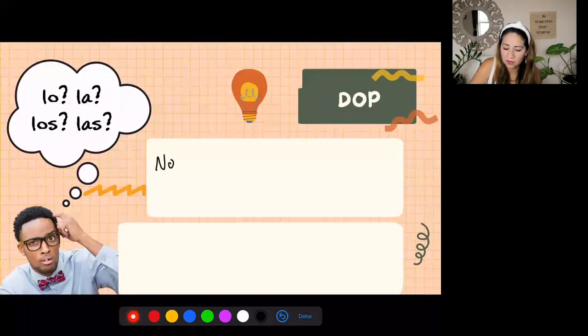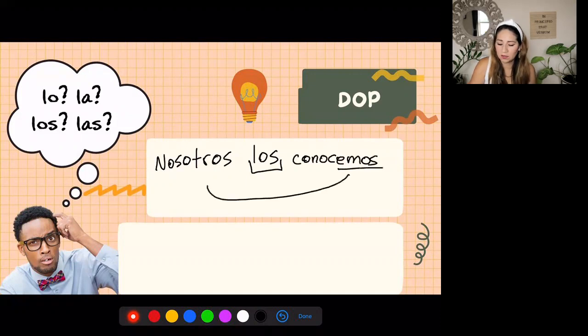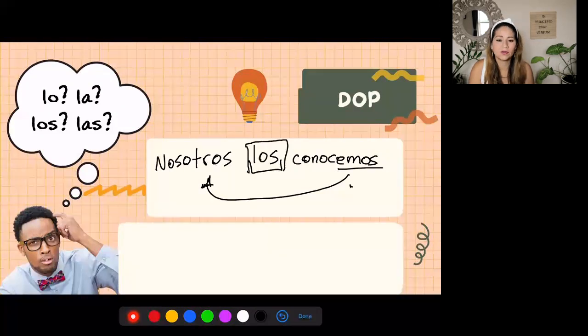I could say nosotros, so my husband and I, nosotros, los, meaning the president and his wife, them, and then conocemos. Conocemos is conjugated, of course, to agree with nosotros. So we know, and then who? Who do we know? We know them. Los conocemos. Nosotros los conocemos.